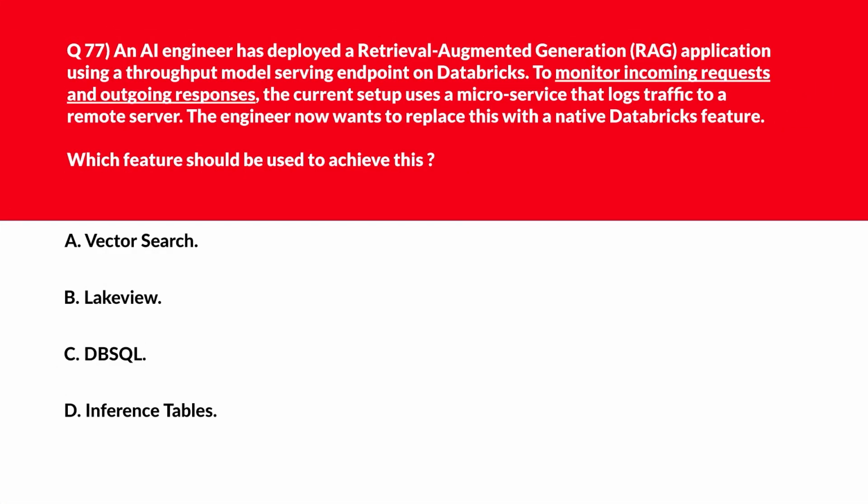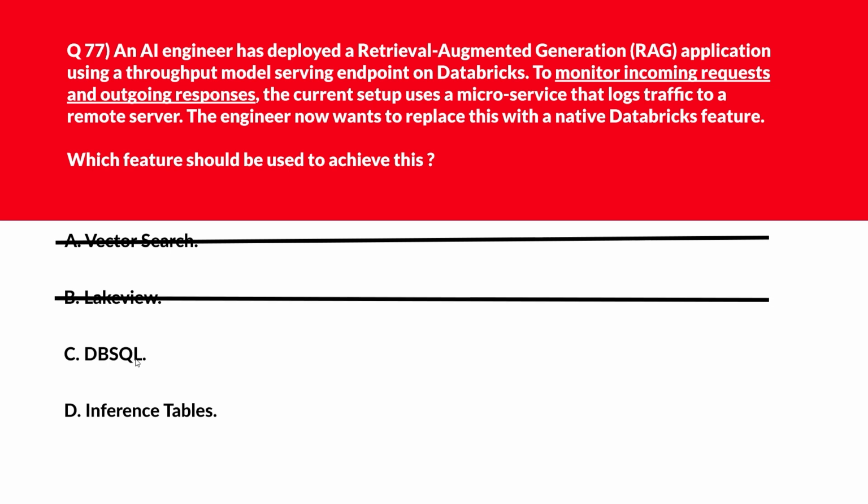Alright, now we got to choose a feature this time. As per the question, we need to monitor incoming requests and outgoing responses. Option E says vector search. Vector search handles retrieval, not request response logging. Hence incorrect. Option B says Lakeview. Lakeview visualizes metrics but doesn't store raw inference logs.